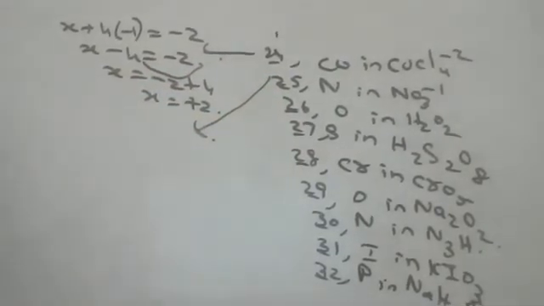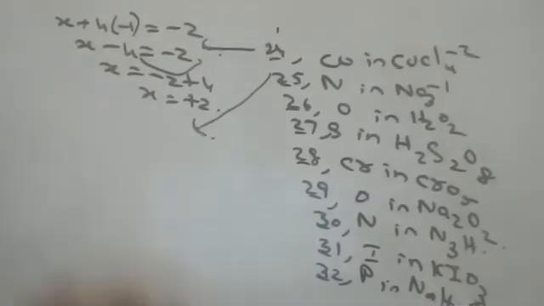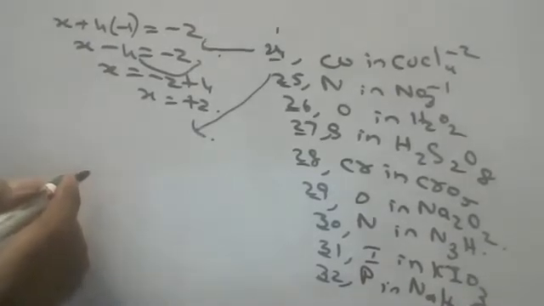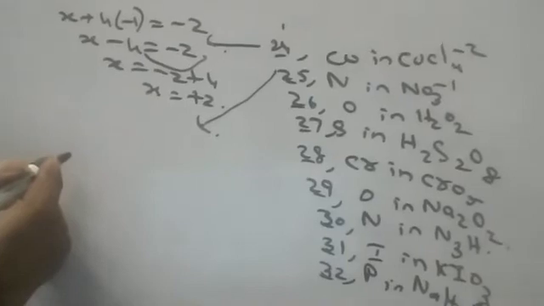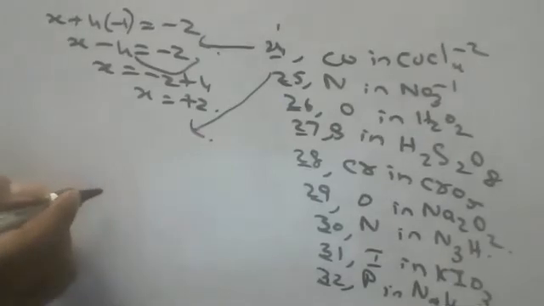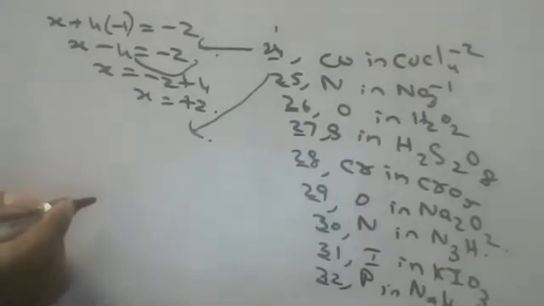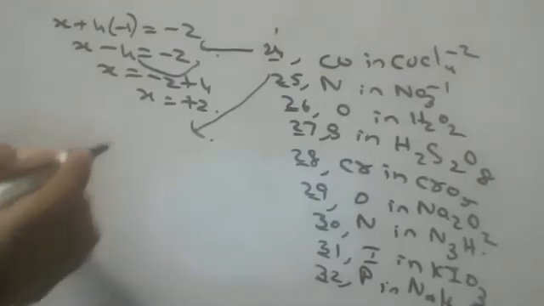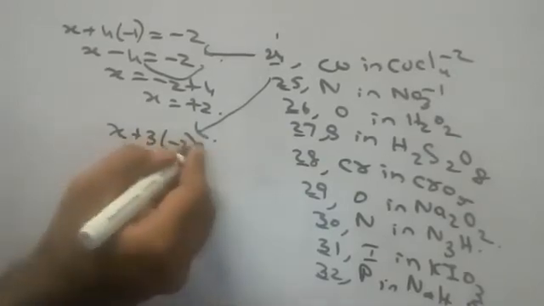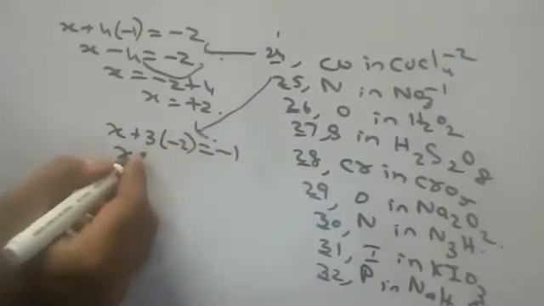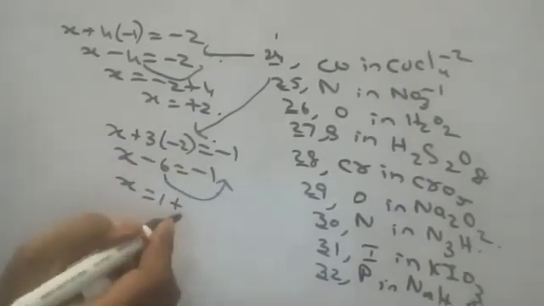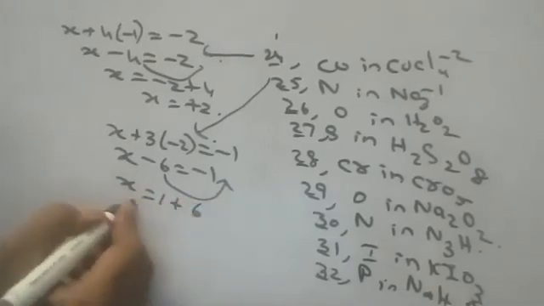Nitrogen in NO3 minus 1. Who will tell? Tell, Nana. X plus 3 into minus 2 is equal to minus 1. Very good. Check, Nana. X plus 3 into minus 2 is equal to minus 1. X minus 6 is equal to minus 1. X is equal to 5.